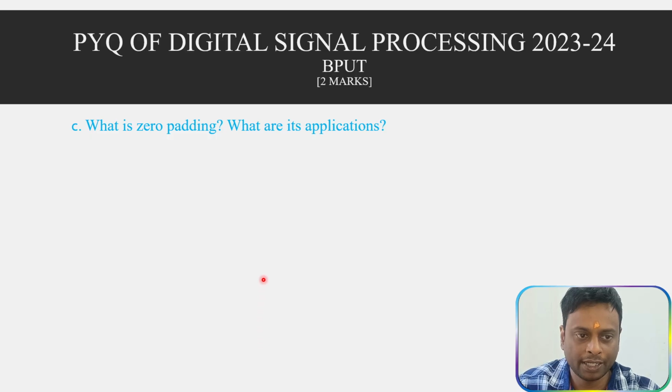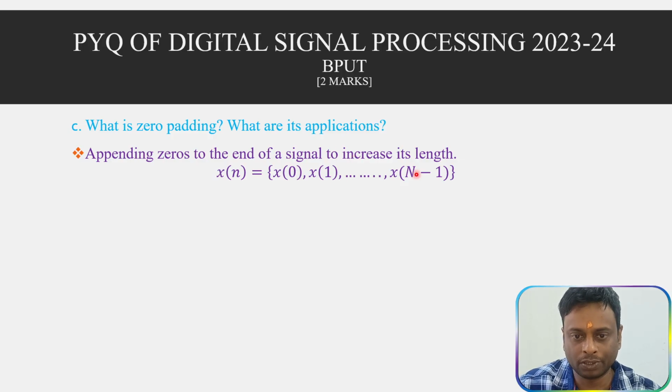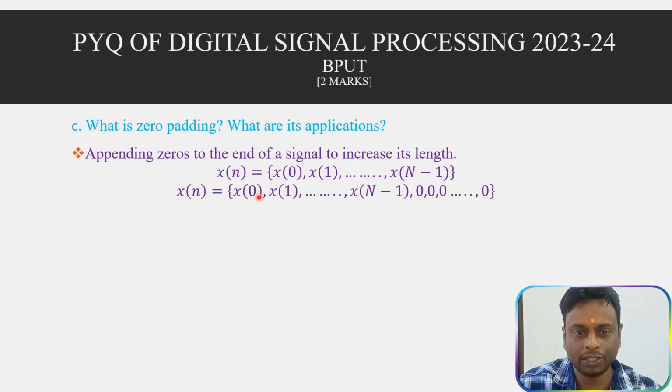Let us take our third question. What is zero padding, and what are its applications? Zero padding means we are appending zeros at the end of the signal. For example, x of n equal to this one. How to pad the zero? By appending zeros at the end of the sequence to increase its length. So you can see x of 0, x of 1, then you can pad 0. This is how zero padding is done.